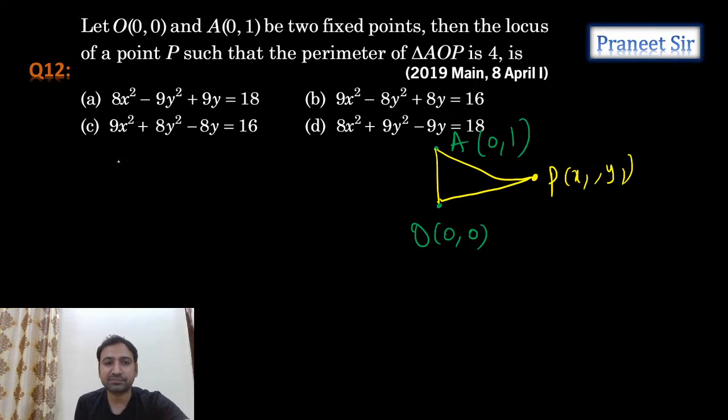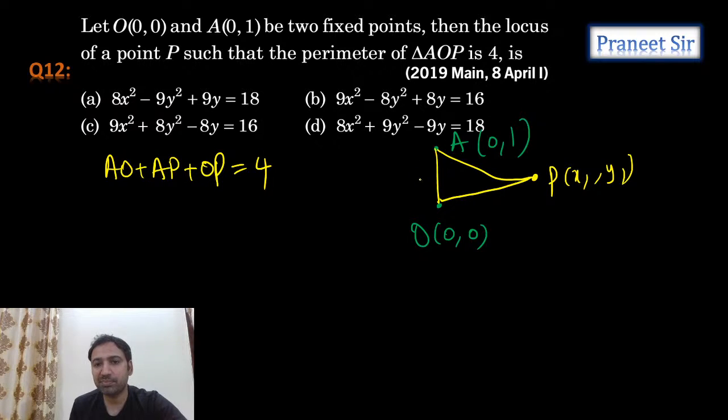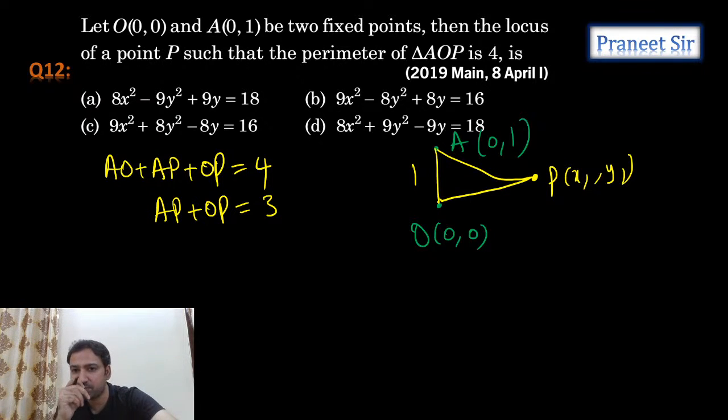So that means AO plus AP plus OP is equal to 4 units. But OA we can calculate. OA length is 1 unit. So if you substitute the OA length here, what we finally get is AP plus OP is equal to 3 units. So now we need to substitute the P value here. If you substitute the P value here, AP plus OP is equal to 3 units.